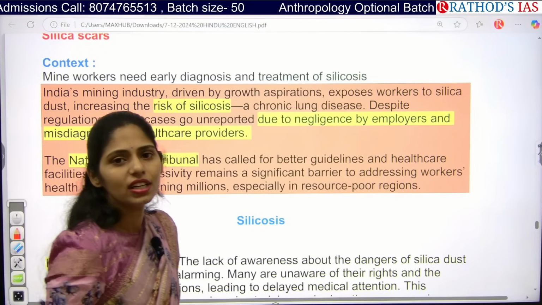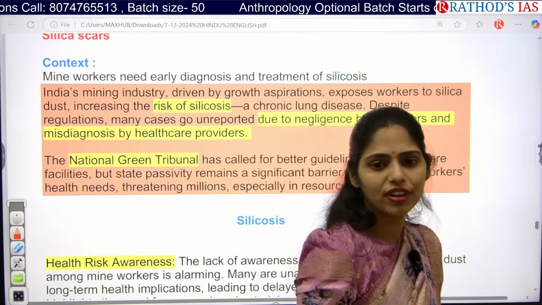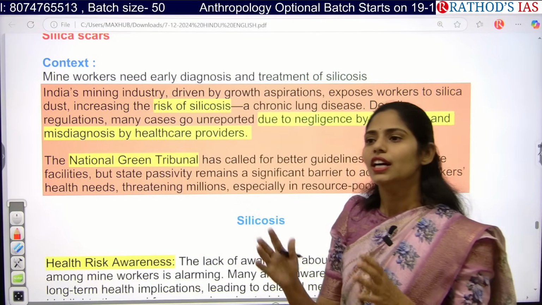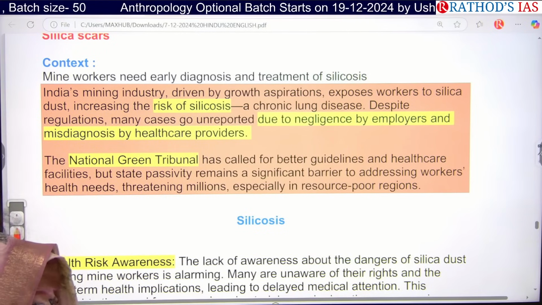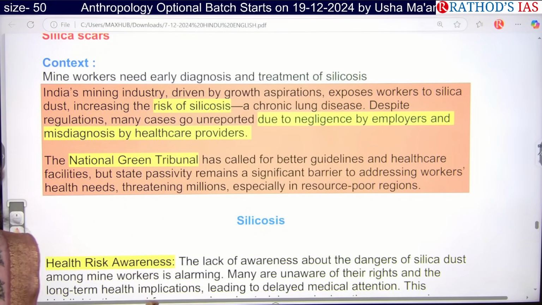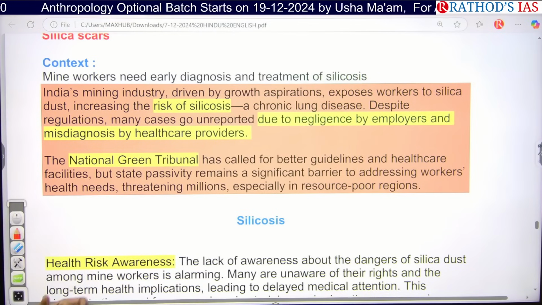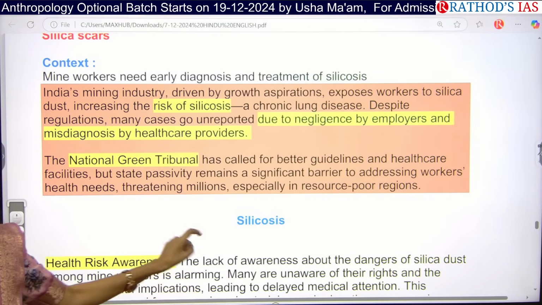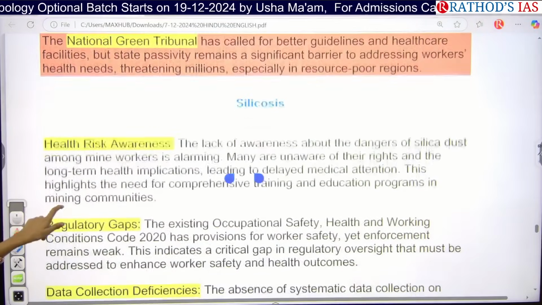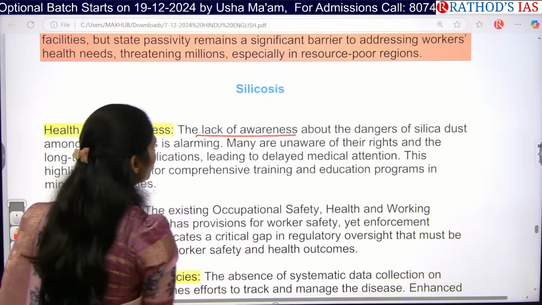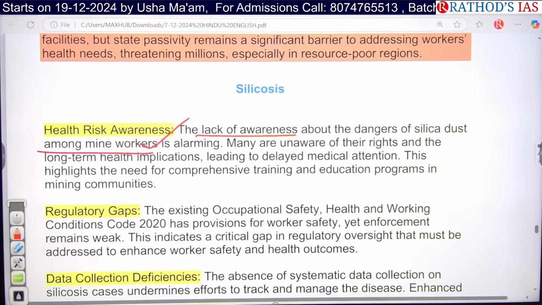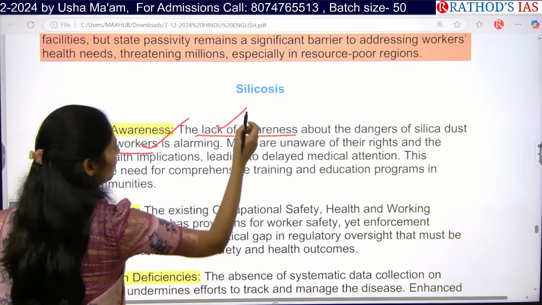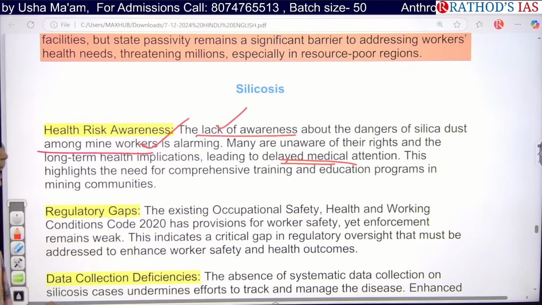For people who are working in industry, we have different industrial codes, right? So every sector needs to take care of the occupational safety of the people working there. But many industries in this mining sector are ignoring providing safety measures to the people. So this is one example. This article says that the lack of awareness about the dangers of silica dust among mine workers is alarming. Many people working in this mining sector have this problem of silicosis. Why? Because of lack of awareness, and there is also delayed medical attention.